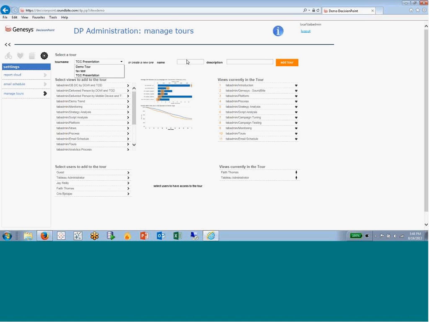If we wanted to create a new tour, we can just simply type the name in here and maybe give a description and click on Add Tour. Now, what we're doing when we click on Add Tour, again, I mentioned this is all Tableau. We're calling a very, very